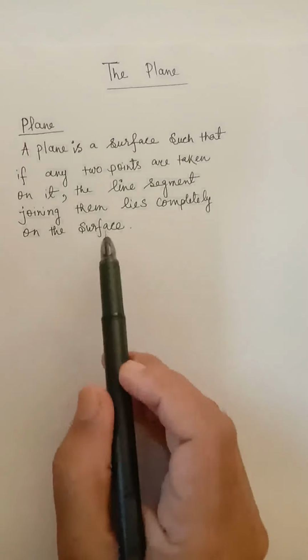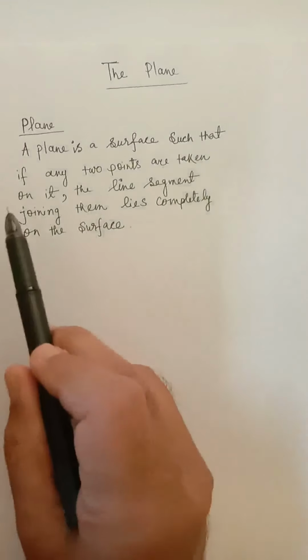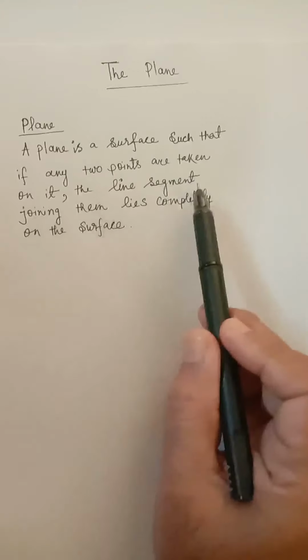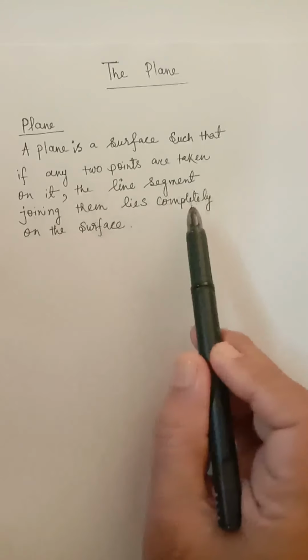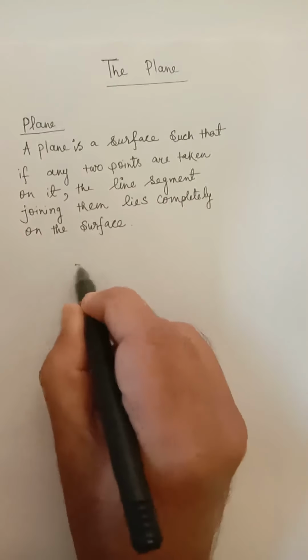We define a plane in this way. A plane is a surface such that if any 2 points are taken on it, the line segment joining them lies completely on the surface. A plane is such a surface